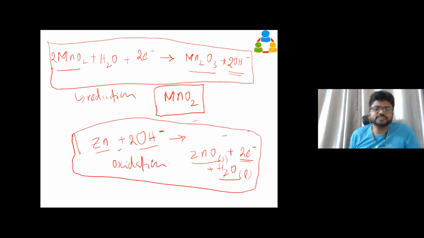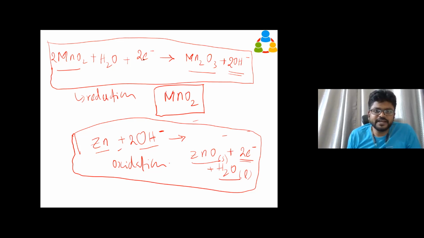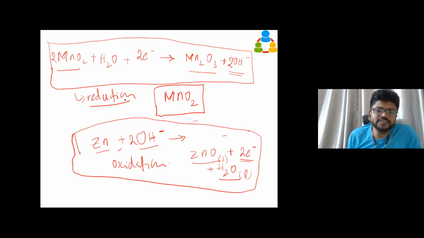Why is it reduction, and why is it oxidation? Now I'll come to the point. You can see here it has taken the electron, but we are calling it reduction. Why? Because the electron is nothing but a negative charge. When something negative is added, it has become further reduced. So we call it reduction.